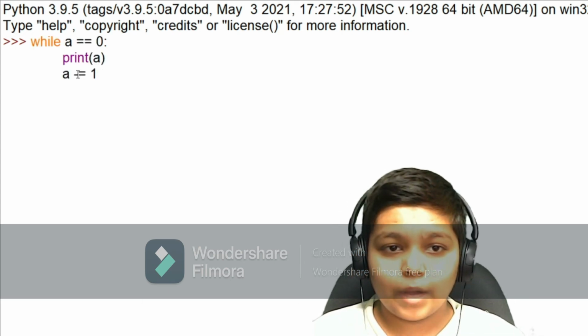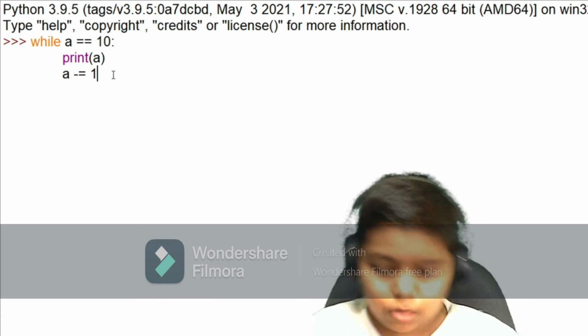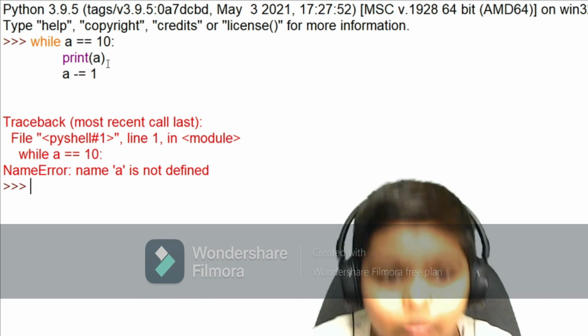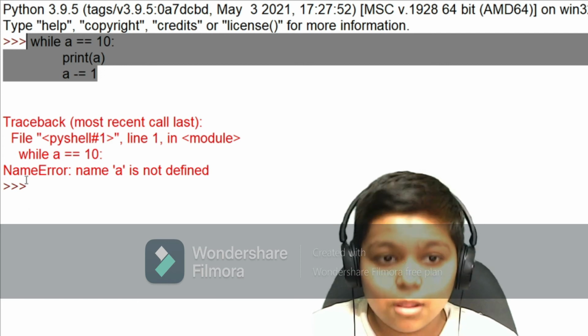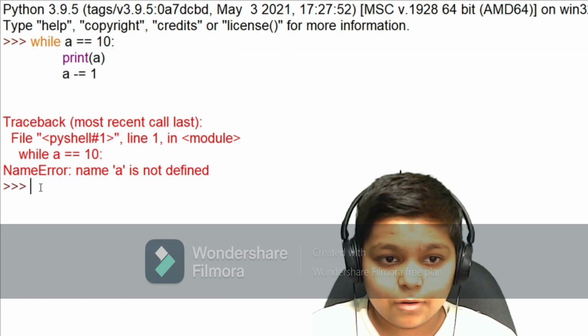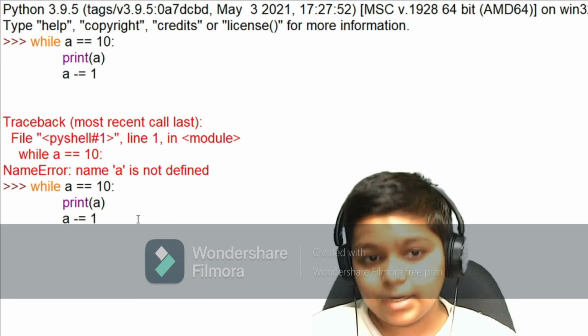I have to write it like this, then only 10 will be printed. Or I did something wrong, because in this terminal I have not created a variable named 10, so first we have to create a variable 10.